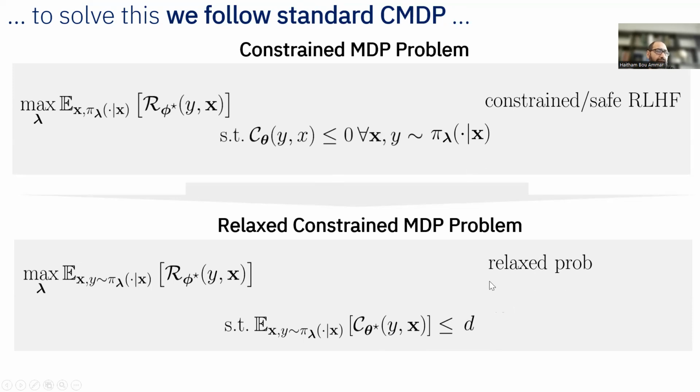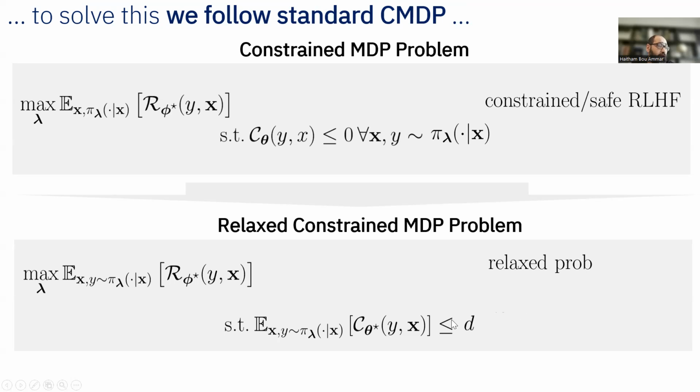This is a relaxed problem of the constraint problem, and that's what we typically do in RL, in constraint MDPs and constraint RL. So there is nothing weird this paper is doing. This is more or less standard practice in constraint MDPs. However, there's a way to improve this, as I will mention in the later part of the talk.